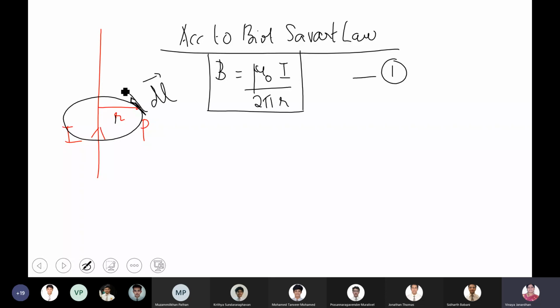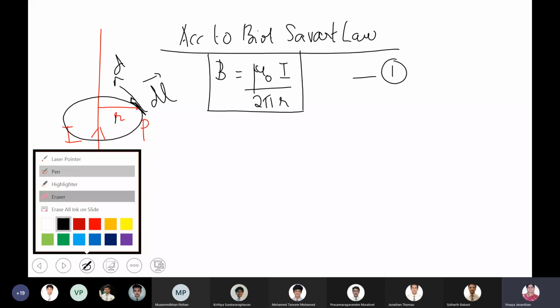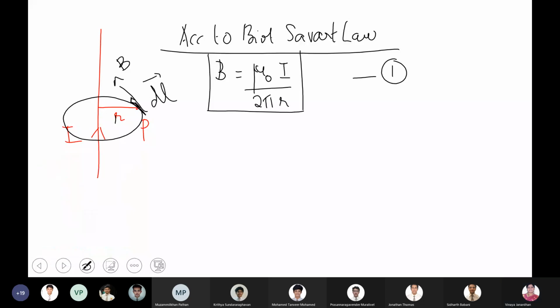So your magnetic field will also be tangential at every point, because your fingers' wrap gives you the direction of the magnetic field.